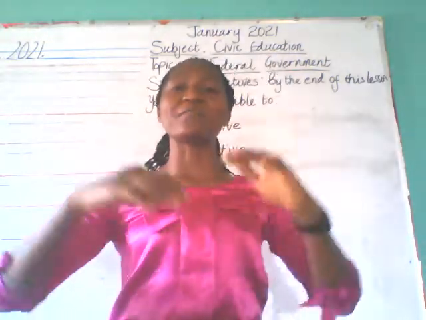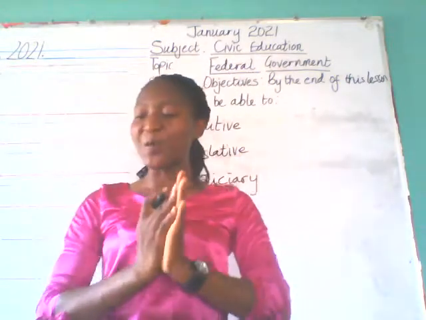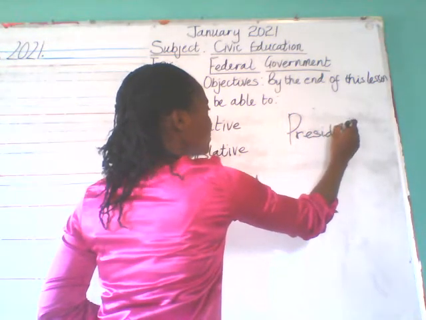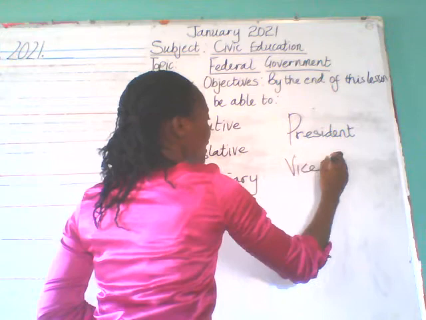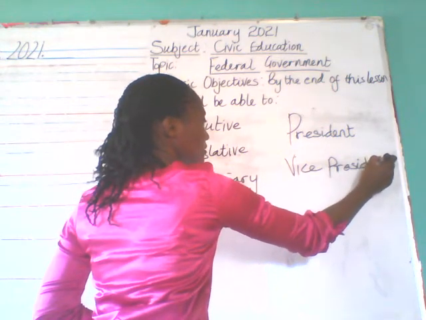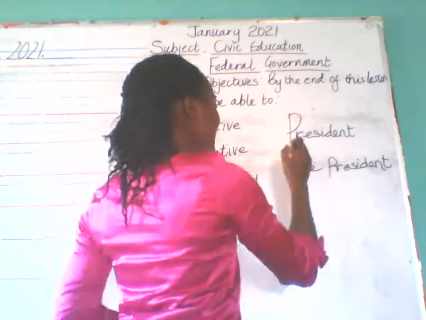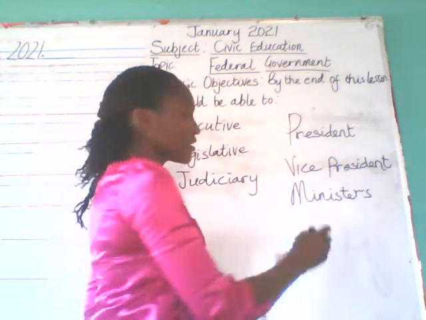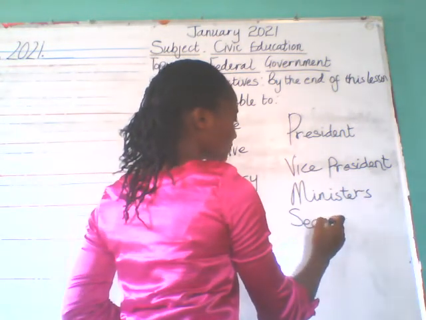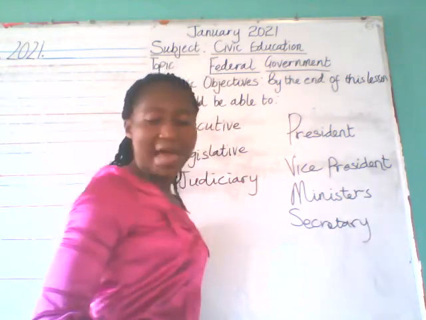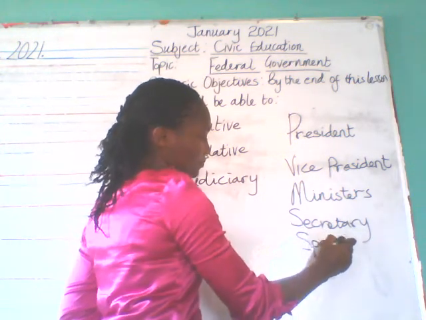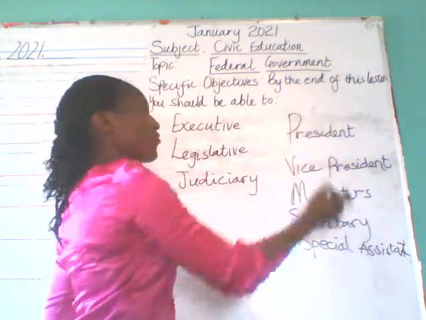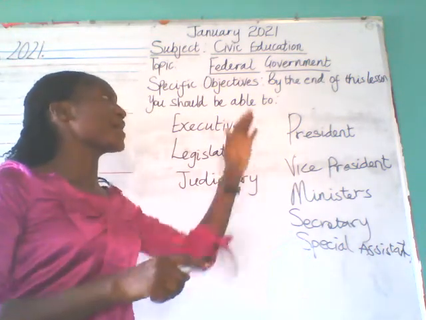Who are the people we can find in the federal government? The people we can find in the federal government, we have the president, the vice president, we have the ministers, we have the secretary to the federal government, and then we have the special assistant. These are the members of federal government. The people we find under the federal government.